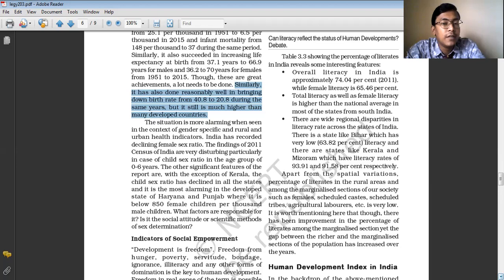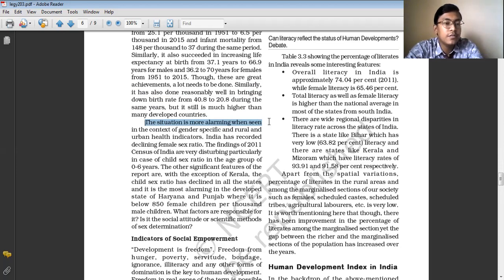Before, every year for every 1,000 people, around 40 children used to take birth, but now only 20 children are taking birth for every 1,000 people. But here lies a problem in our country. Gender discrimination is very much rampant. We all know that males are given more preference and females are not given much preference.